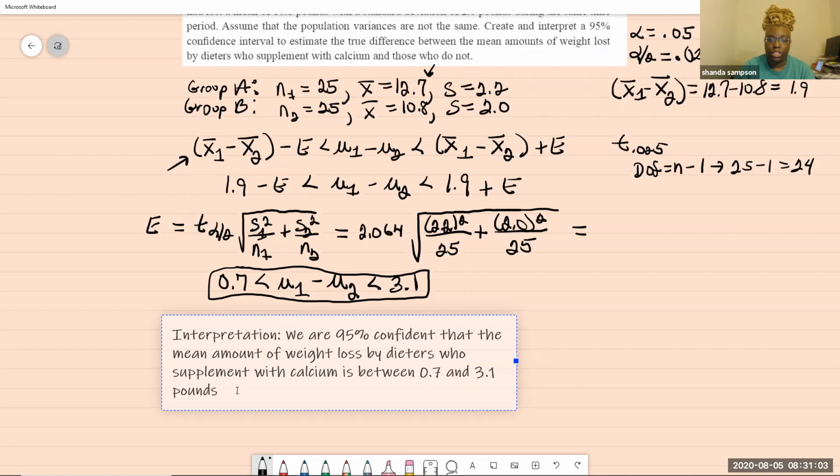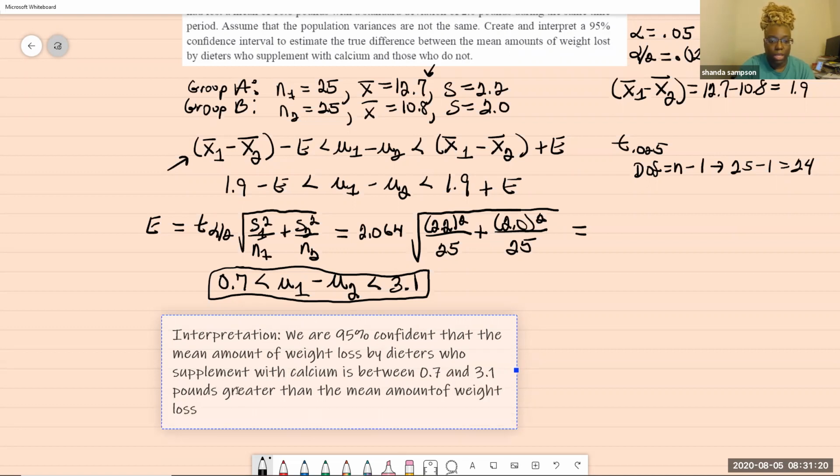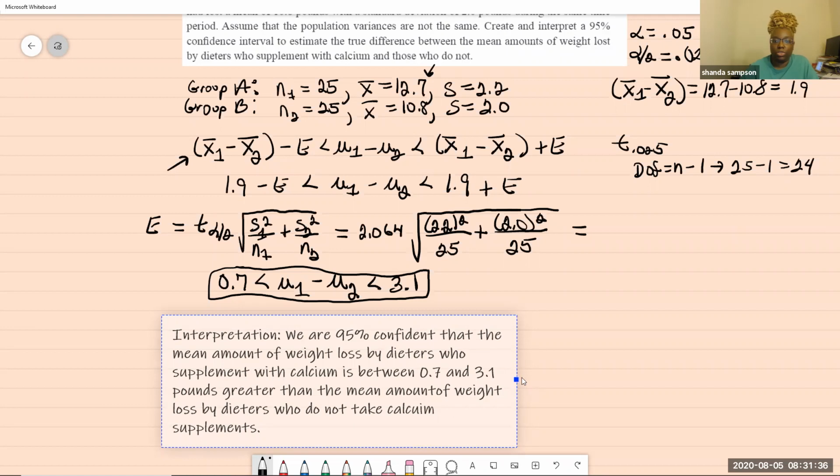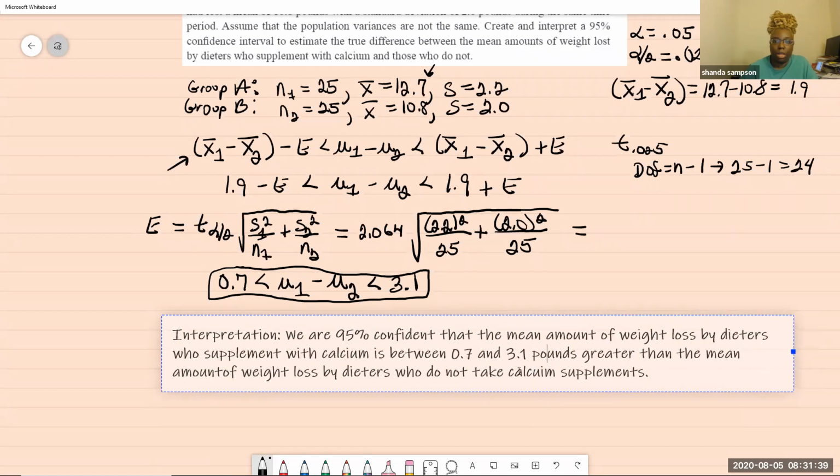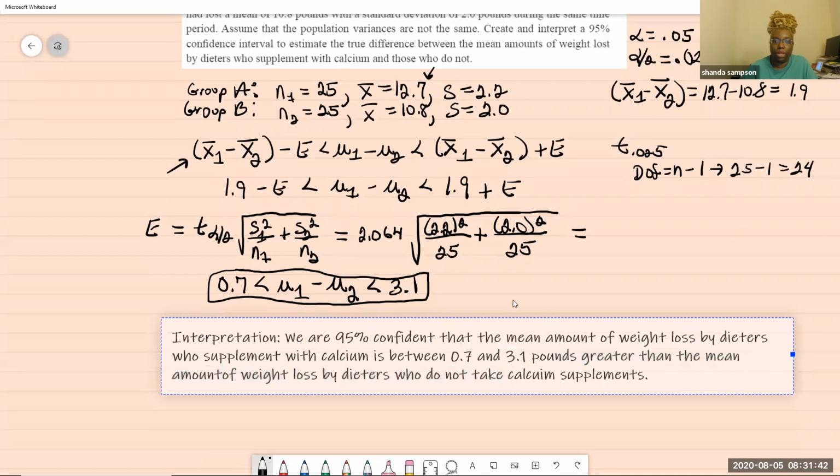Is 0.7 to 3.1 pounds greater than the mean amount of weight loss by dieters who do not take calcium supplements? Okay, so this is your interpretation of what you just put down.